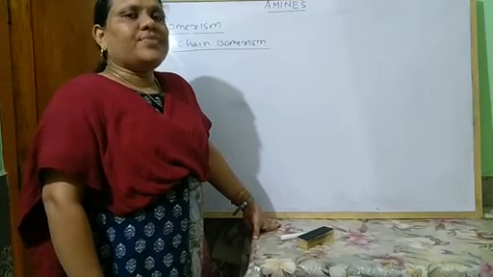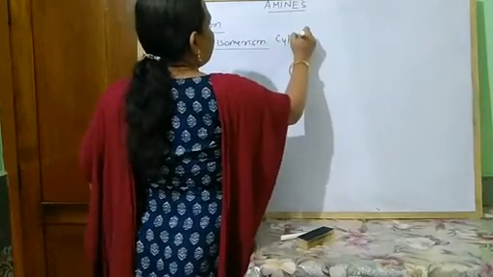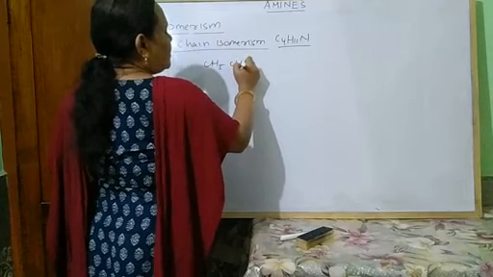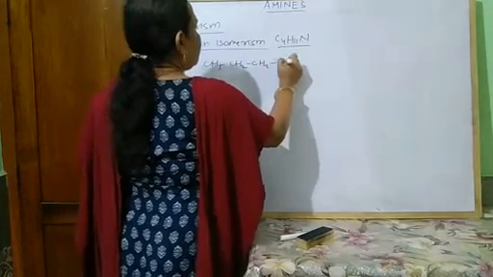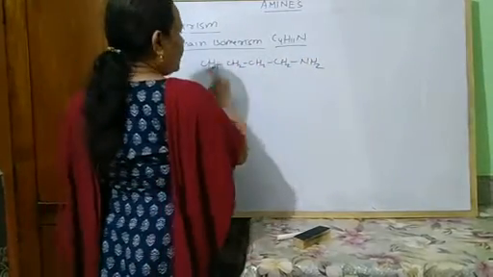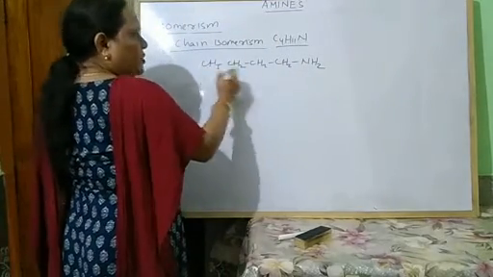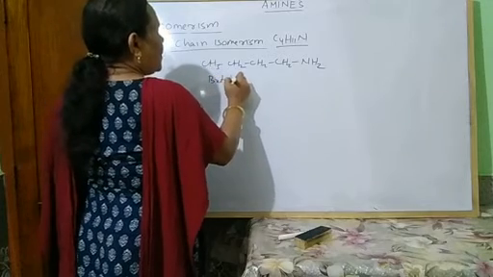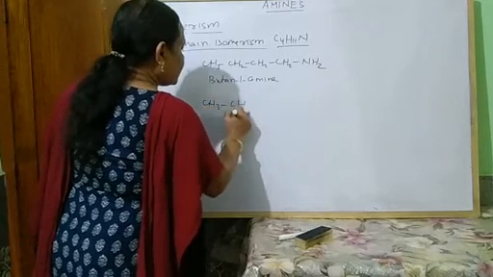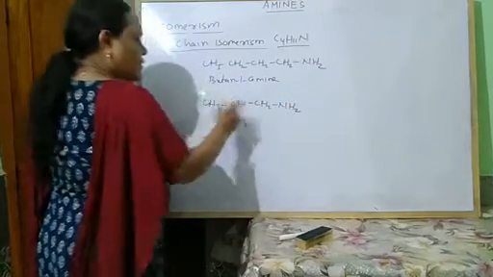Let us consider the example of C4H11N. This can be represented as CH3CH2CH2CH2NH2. Same molecular formula: 1, 2, 3, 4 carbons, hydrogen is 11 and nitrogen. So what is this compound? This is butan-1-amine, and another is CH3CH(CH3)CH2NH2. What is the name of this compound?